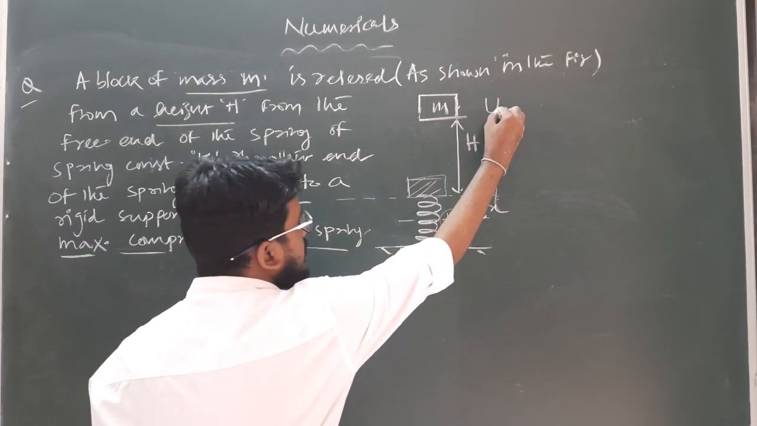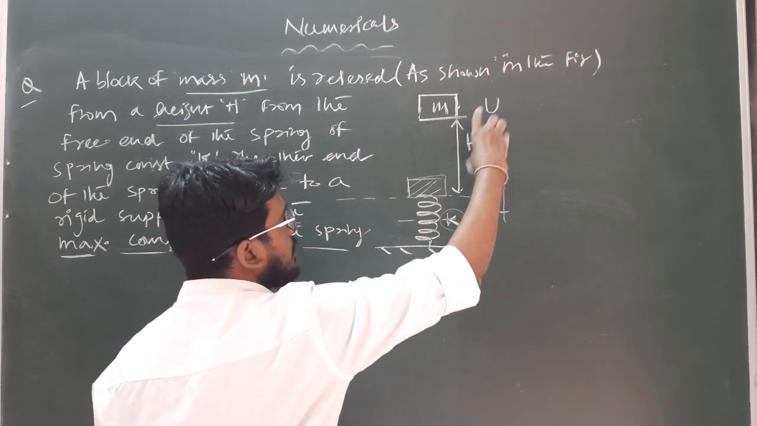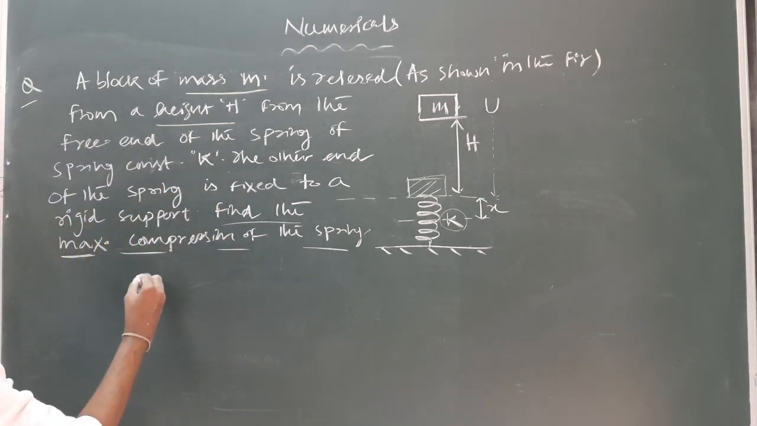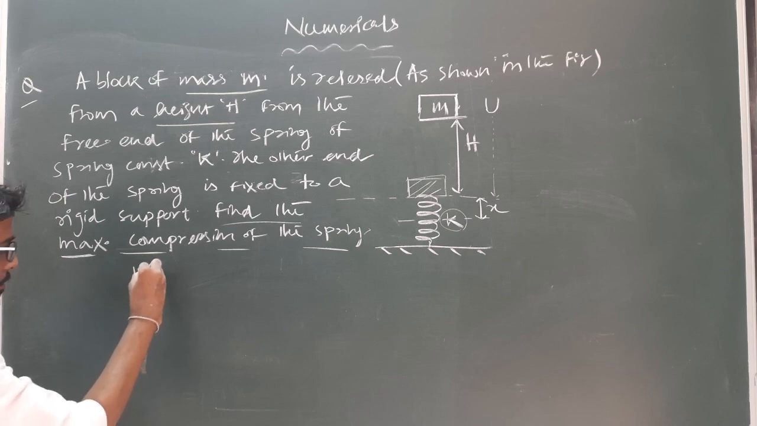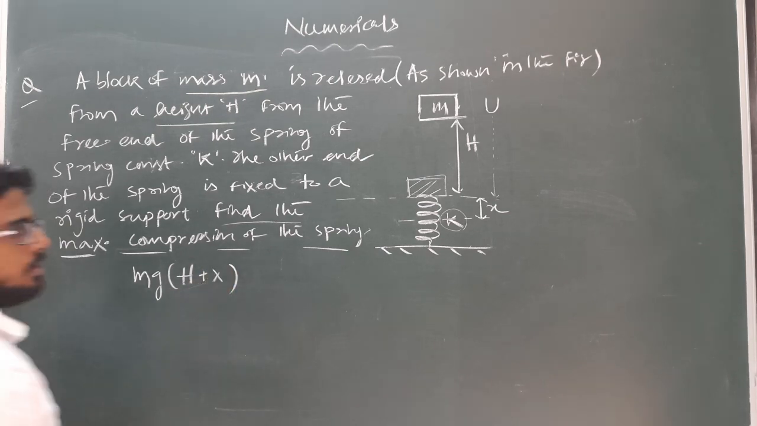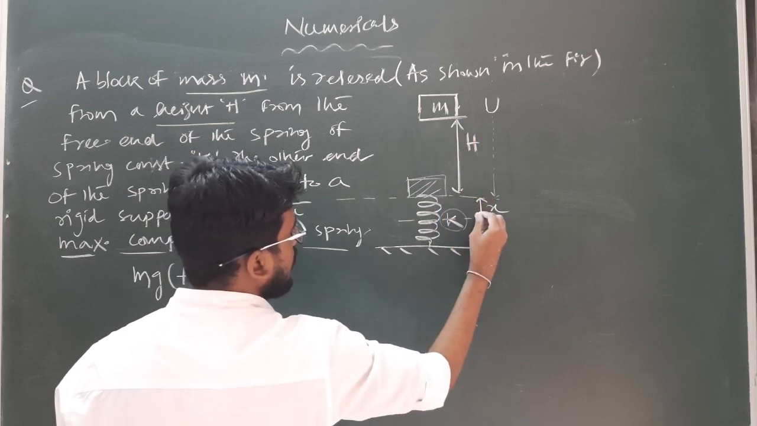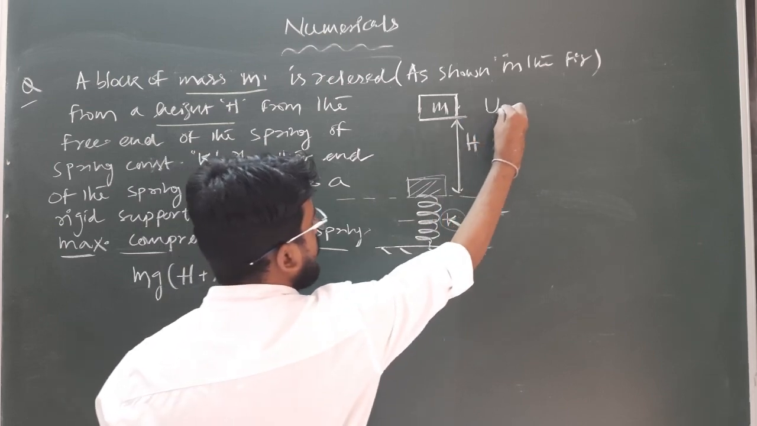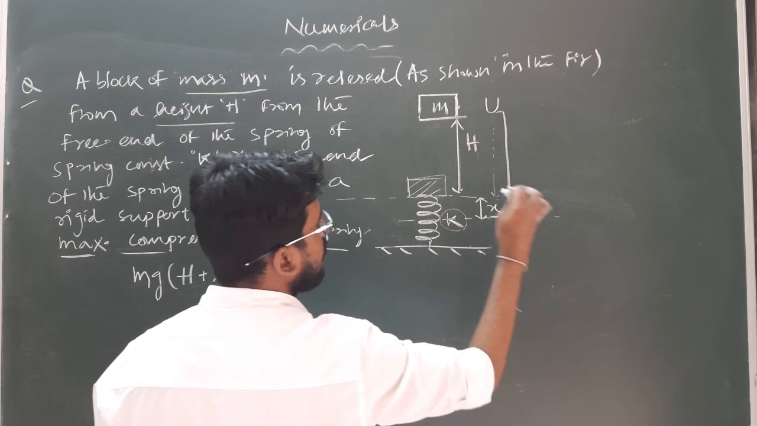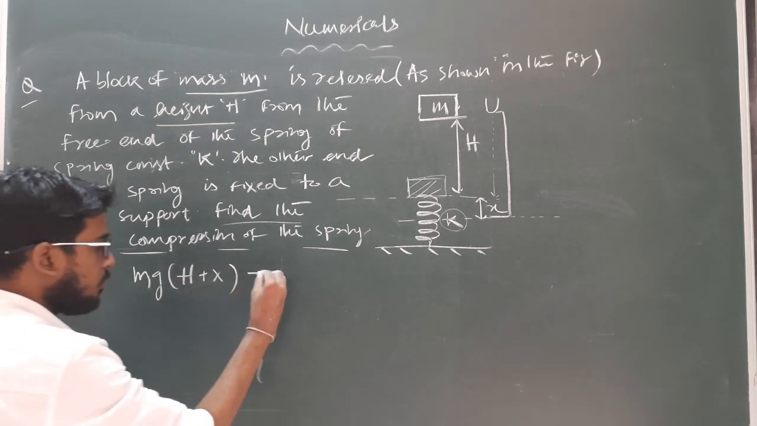So what is the total change in potential energy? This is the depth x and this is the height h. So the total potential energy of the block will be mg into h plus x. Clear? Because initially this is the height h, and as the block goes further a displacement of x, the complete height of the block from this level where the potential energy will be 0 is h plus x. So mg h plus x will be equal to how much?